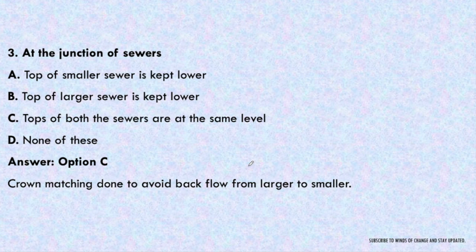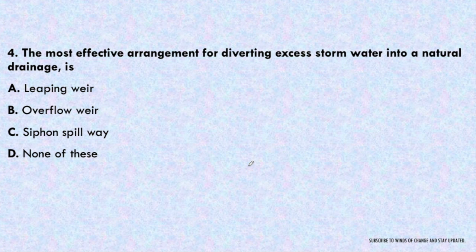Next question. The most effective arrangement for diverting excess storm water into a natural drainage is leaping weir, overflow weir, siphon spillway, or none of these. The answer here will be siphon spillway. This will be the most effective arrangement for diverting the excess storm water into a natural drainage. I have explained all these weirs, leaping weir, overflow weir as well as siphon spillway, in the video of revision of water supply engineering. You can visit our channel or see the description box. We have provided a link for it also.